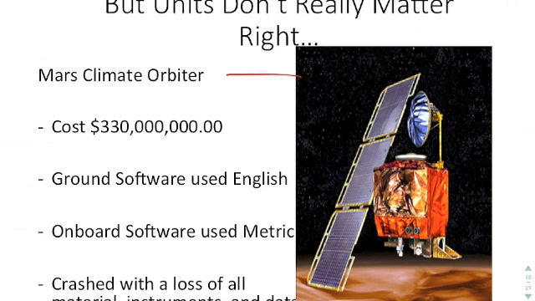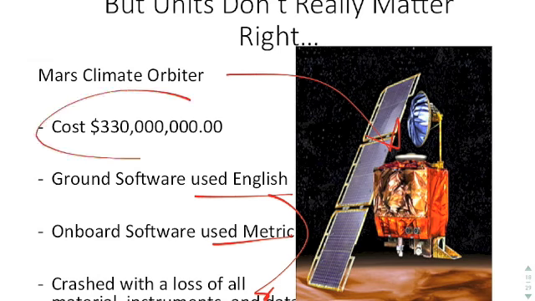So here's an example. This is the Mars Climate Orbiter. It cost about $330 million to make. The ground software used the English system of measurement. The onboard software uses the metric system of measurement. And as a result of this inability to convert between the two systems, the craft was lost with all material, instruments, and data aboard. Once again, $330 million because somebody didn't convert.